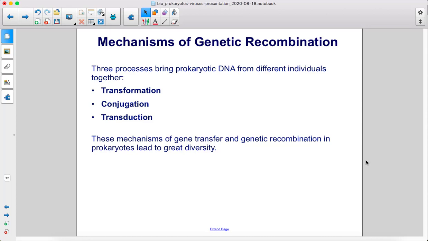These mechanisms of gene transfer and genetic recombination in prokaryotes lead to great diversity.